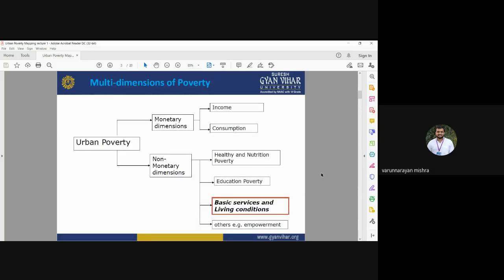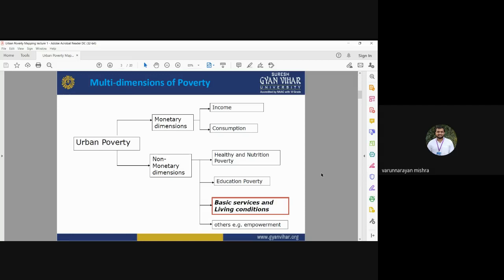Poverty mapping, or urban poverty mapping, is a multi-dimensional approach. It is required to adopt a multidisciplinary approach to map urban poverty. Urban poverty is simply the poor living in the urban area. It's not that everyone who lives in an urban area has a good economic condition. Some persons living in an urban area may have poor economic condition. They may be considered the urban poor, and that kind of poverty is known as urban poverty.